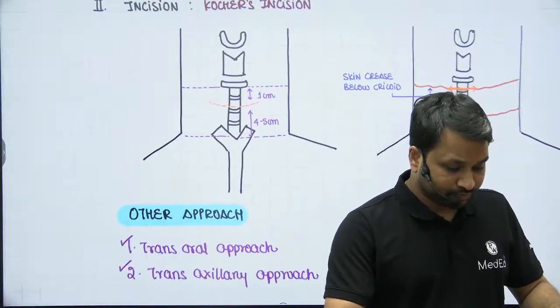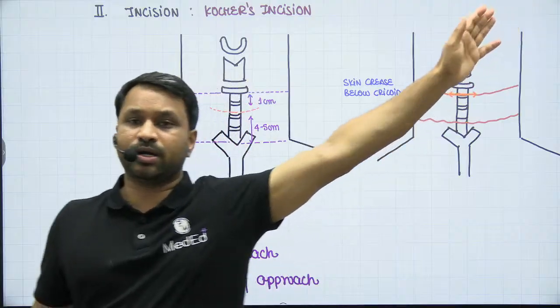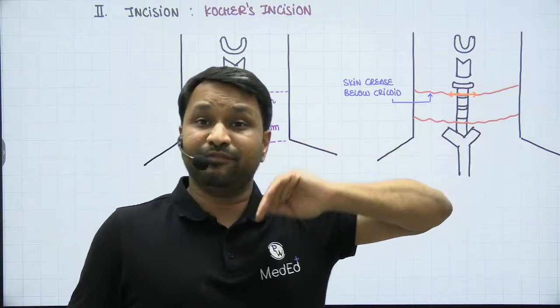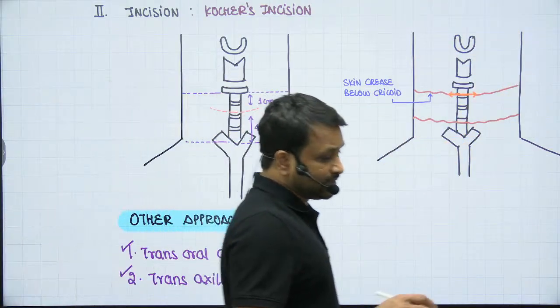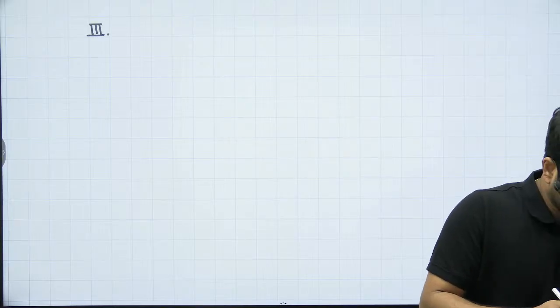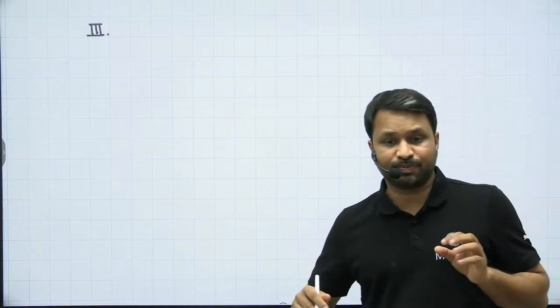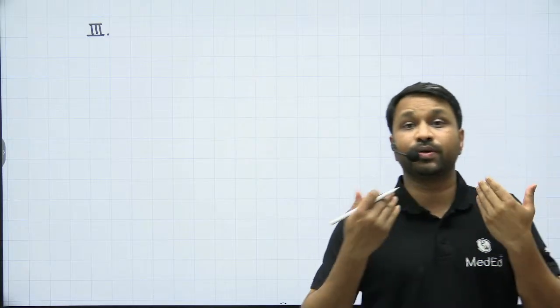So the patient came to the OT theater. We have given the position, that is the Rose position. We have put the incision, that is going to be a Kocher incision. Now what? Now each and every intraoperative step is important. So once the incision is placed, what are we going to do? We are going to dissect through, right?